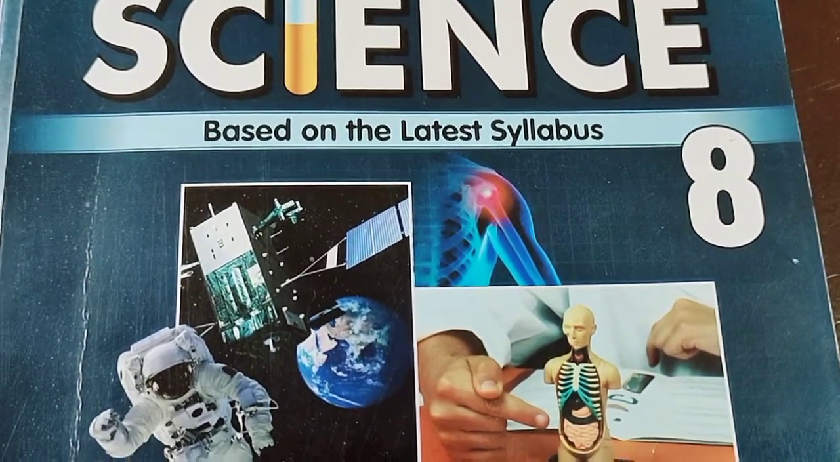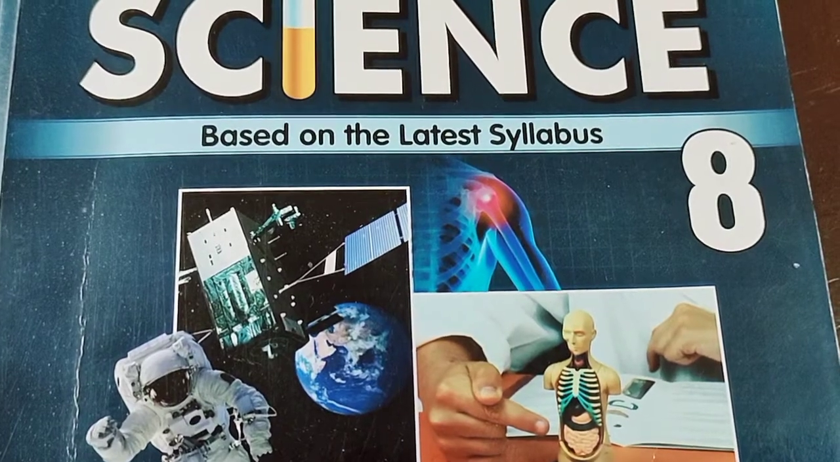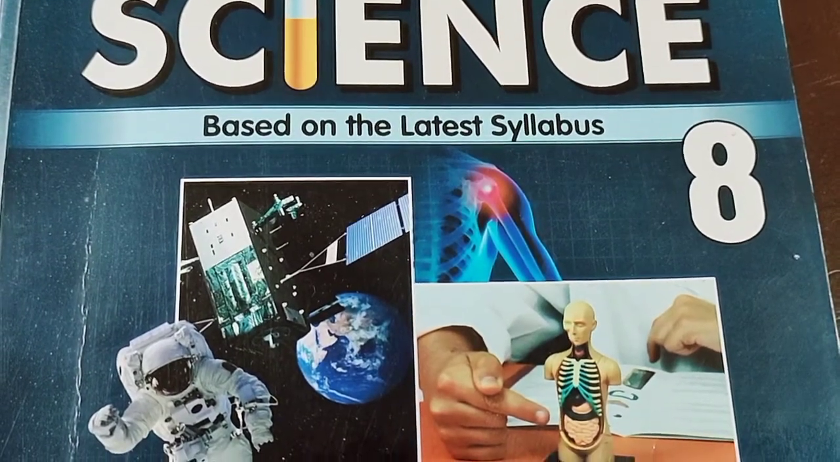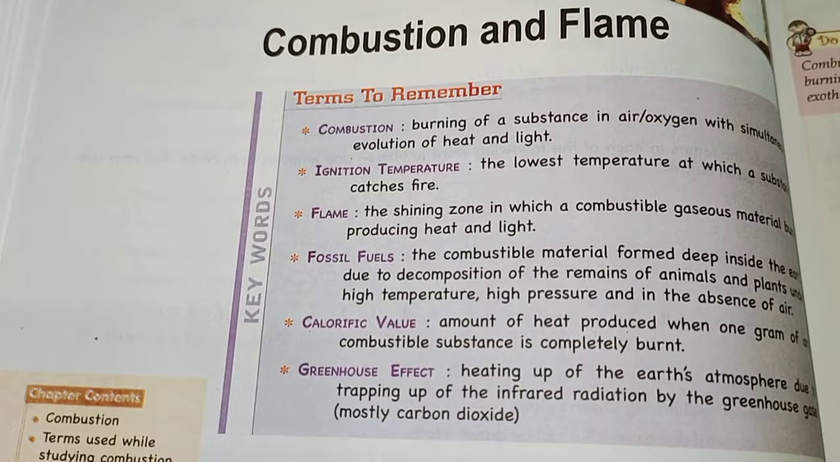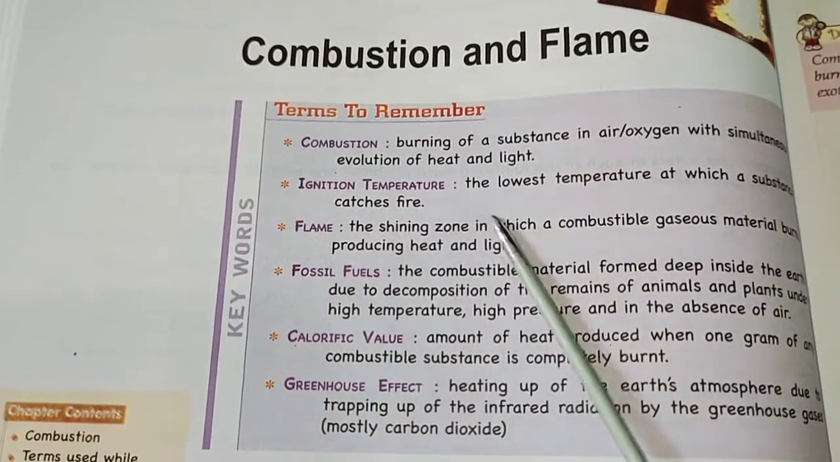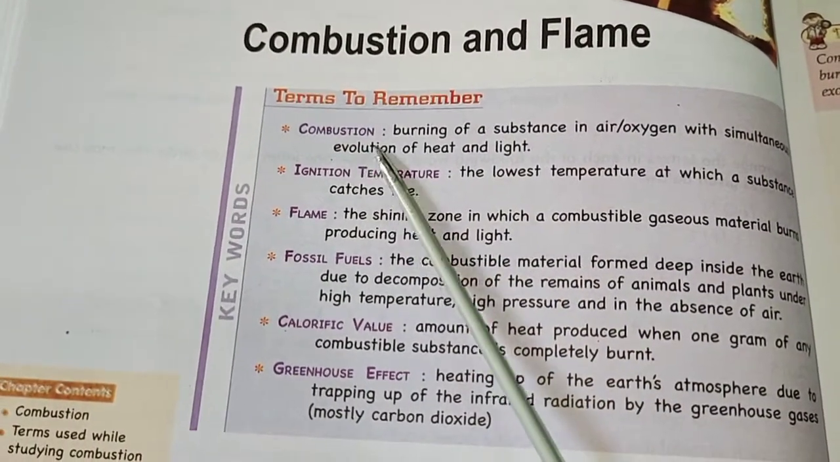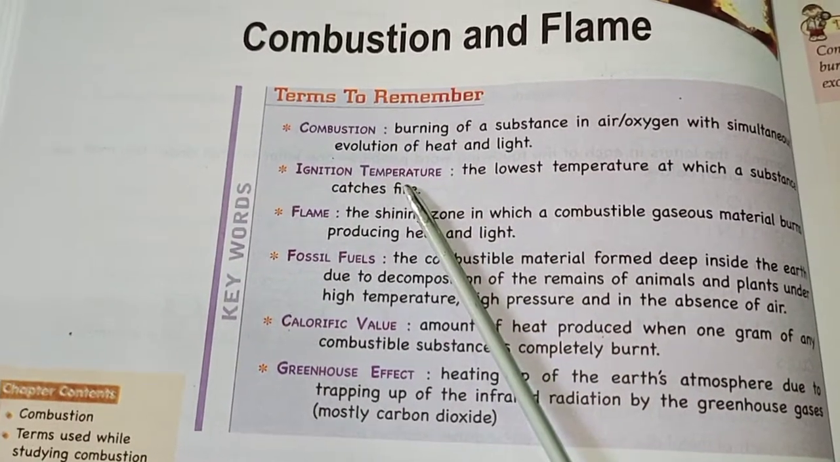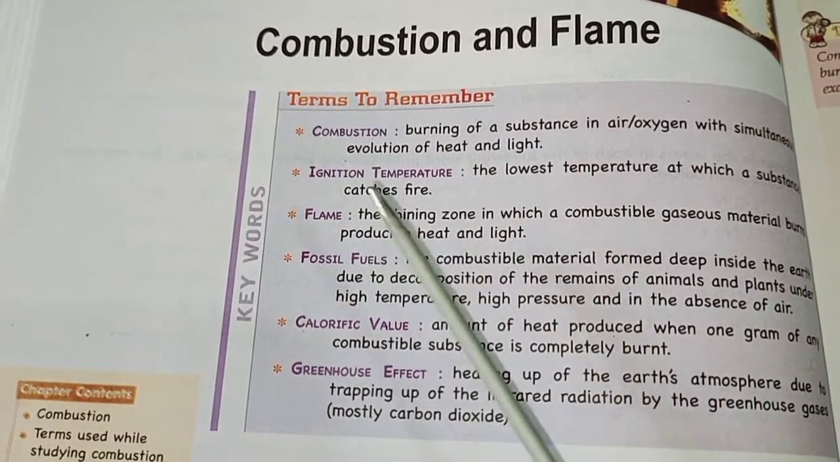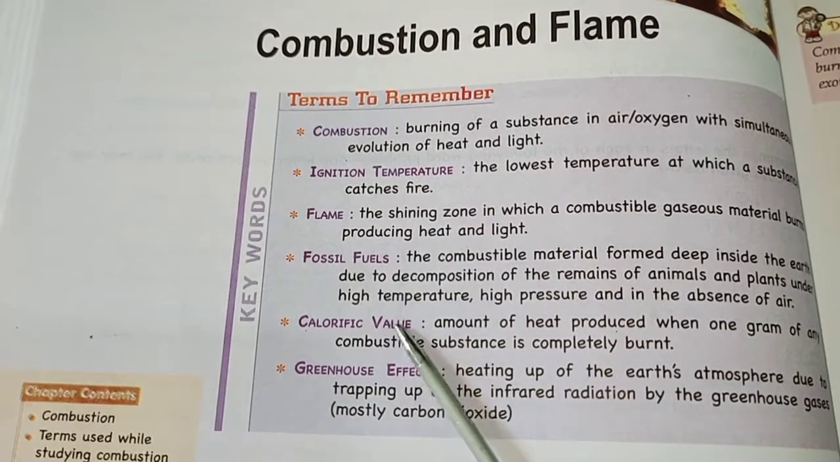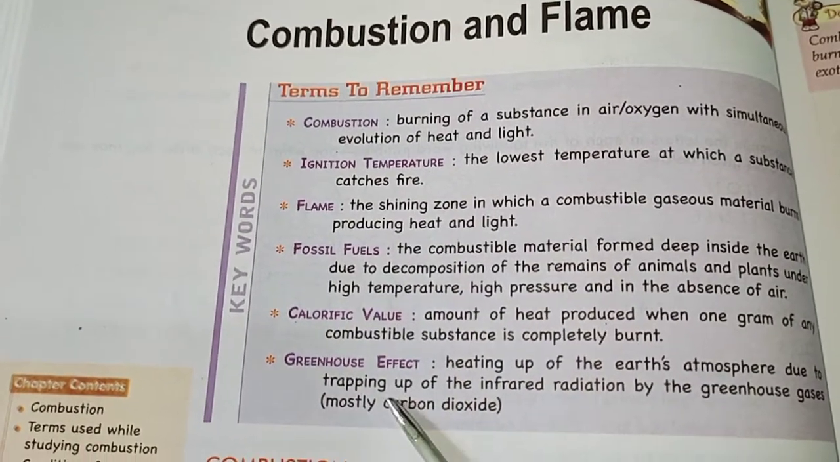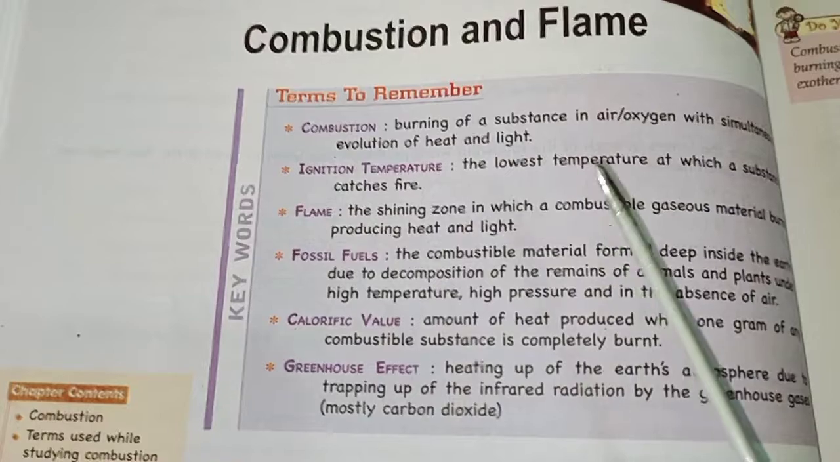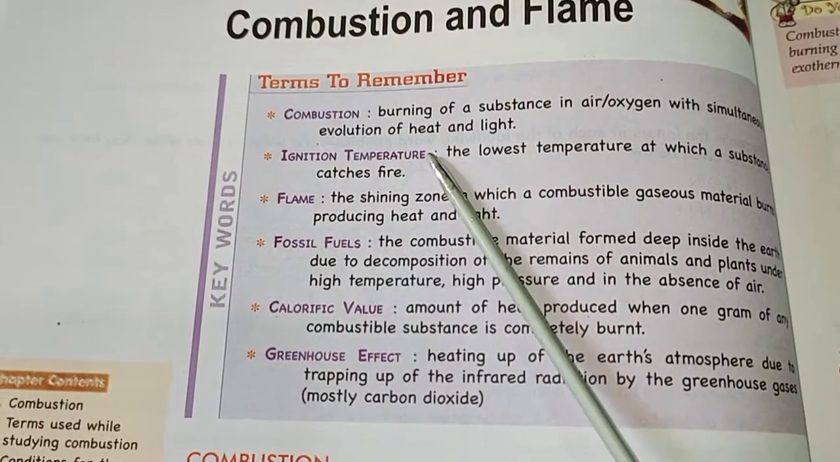Today onwards, we are going to start chapter 6, that is combustion and flame. So, in this chapter, we are going to learn the meanings of the following words like combustion, ignition temperature, flame, fossil fuels, calorific value, and greenhouse effect. Let us begin with combustion.